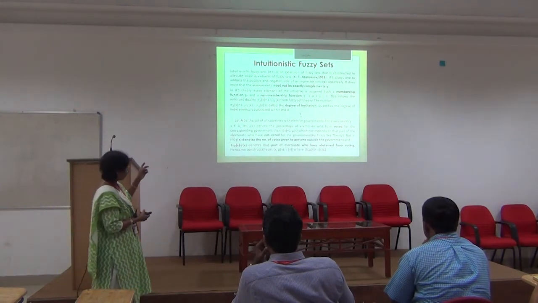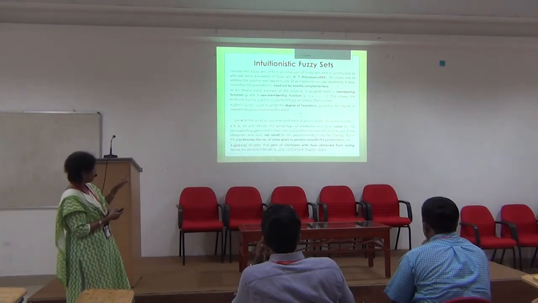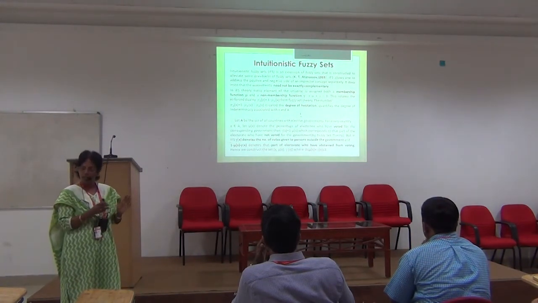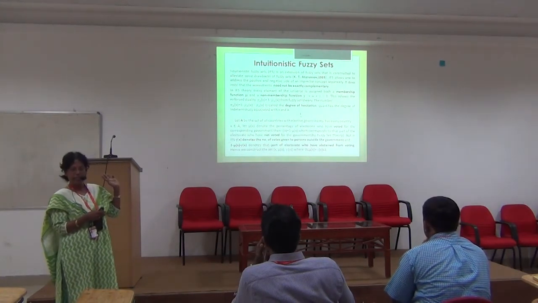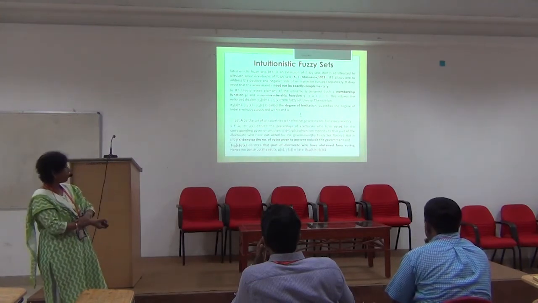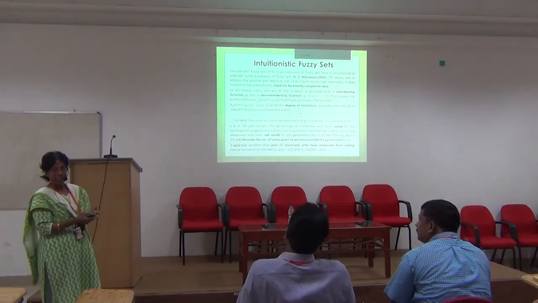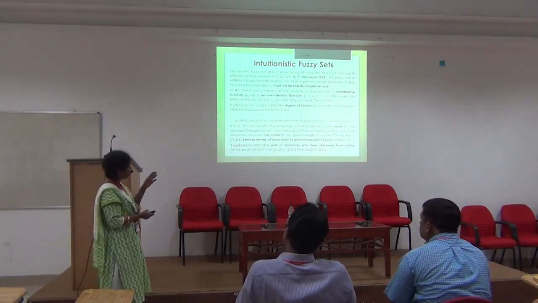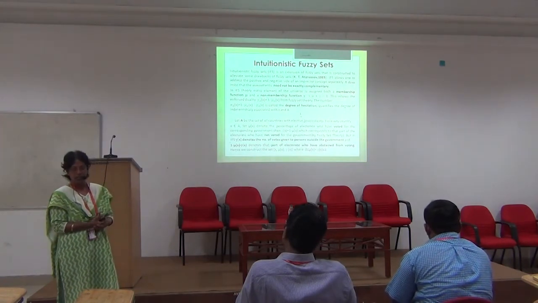Say, for example, let A be the set of countries with elected governments, and X any element, a country. Let mu denote the percentage of electorate who have voted for the government. In a fuzzy set, 1 minus mu will always correspond to the electorate who have not voted for that particular government.